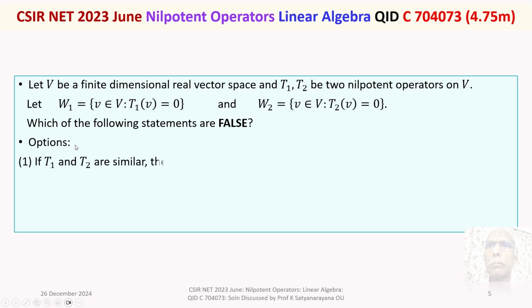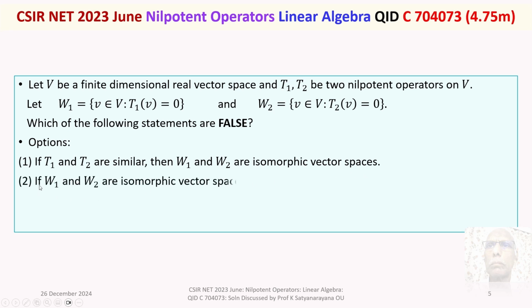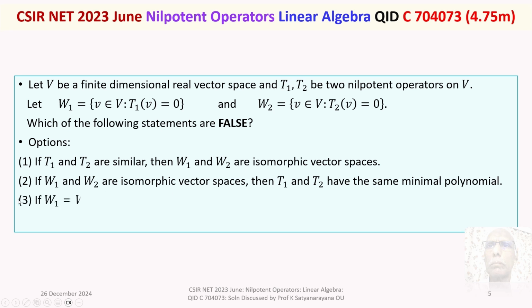We are given four options. Option 1. If T1 and T2 are similar, then W1 and W2 are isomorphic vector spaces. Option 2. If W1 and W2 are isomorphic vector spaces, then T1 and T2 have the same minimal polynomial.